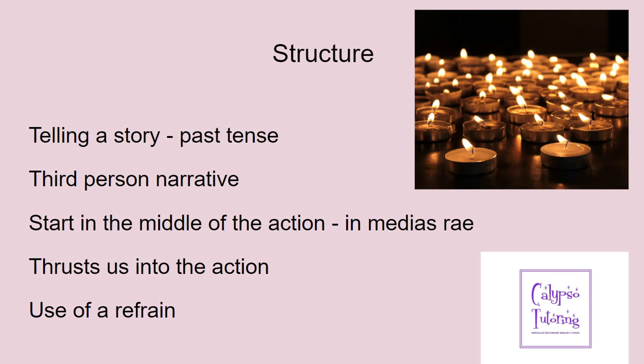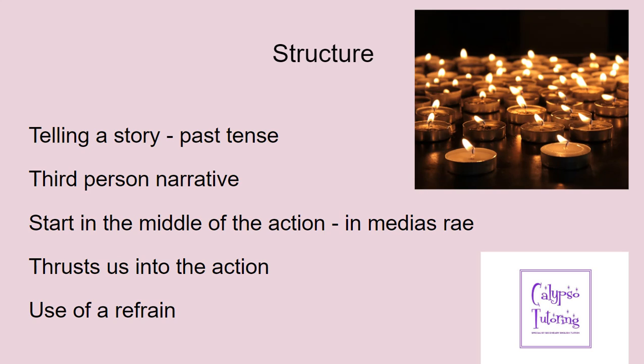So, looking at the structure of the poem then. So the poem is telling a story of what happened to these soldiers, and it is written obviously in the past tense because Tennyson is reading the newspaper report, relating it back. Third person narrative. He's interestingly chosen not to write this as one of the soldiers.